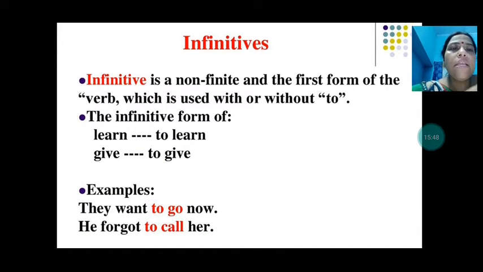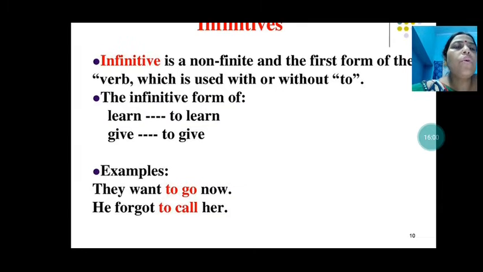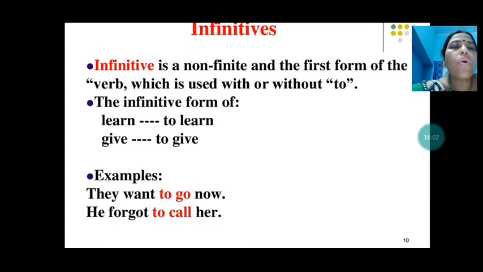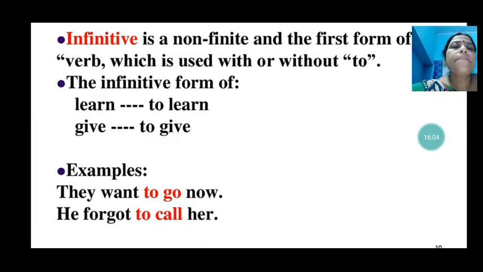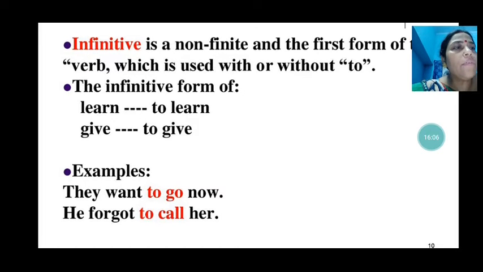So when you see in the sentence to learn, meaning the verb with to, then you should understand that that is the infinitive, a non-finite verb. Then to give. Now: they want to go now; he forgot to call her. Now what are the infinitives here? The infinitives are to go in the first sentence and to call in the second sentence, and those are non-finite verbs. Okay, remember that.